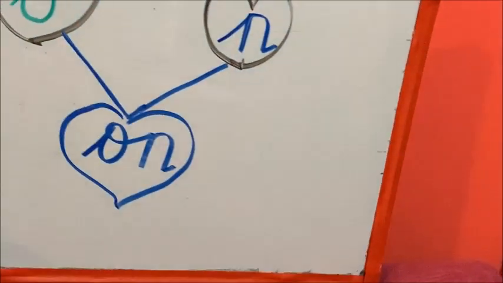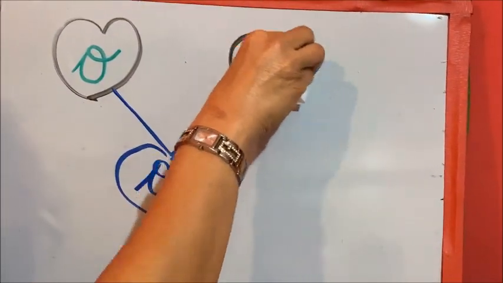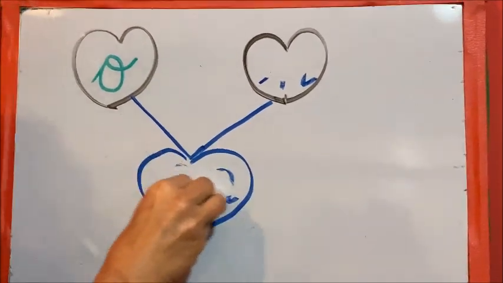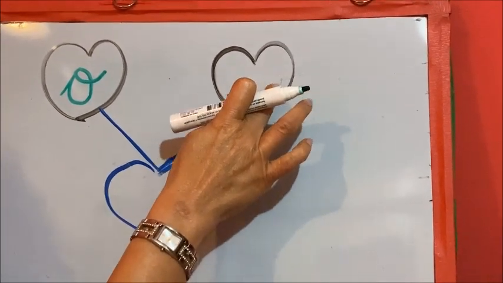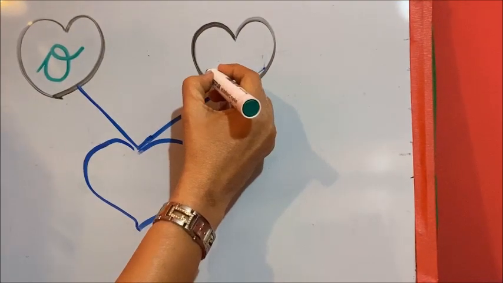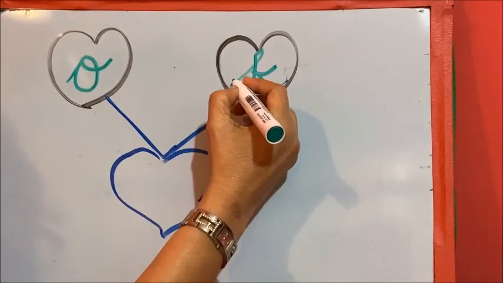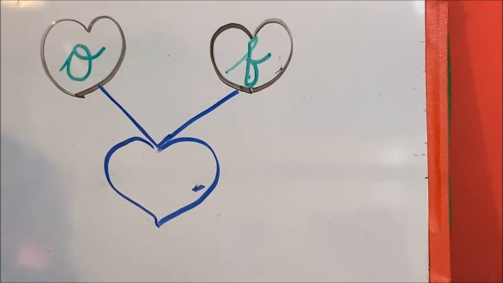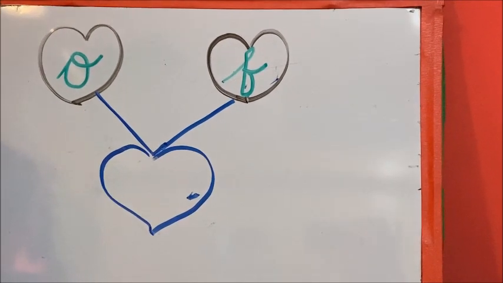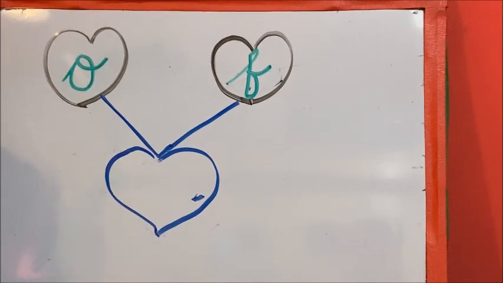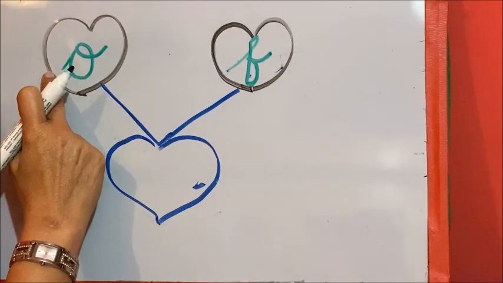Okay, now let's go to learn the next letter or the next word. So I'm going to rub this. So here we have another letter, that is the letter F. The letter F. So what is the sound of this letter F? That is, the air comes out from your mouth like a butterfly flying. So A, F, A, F.